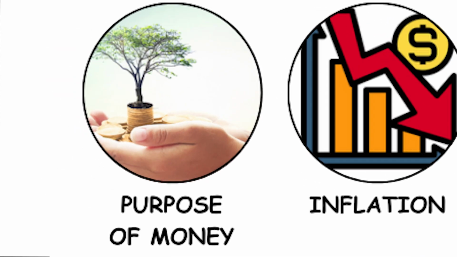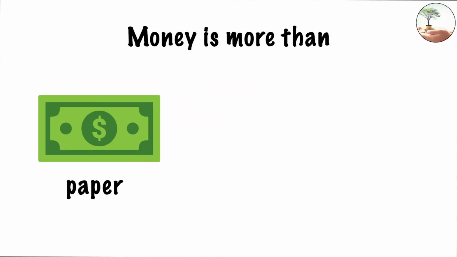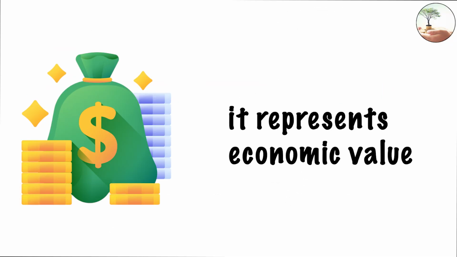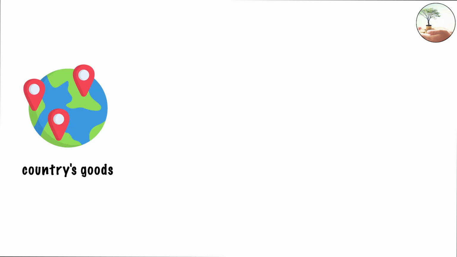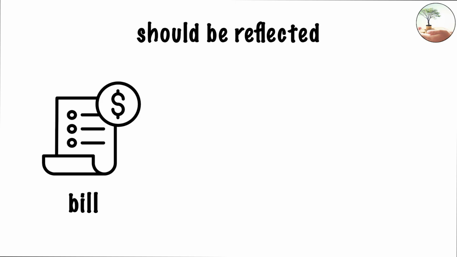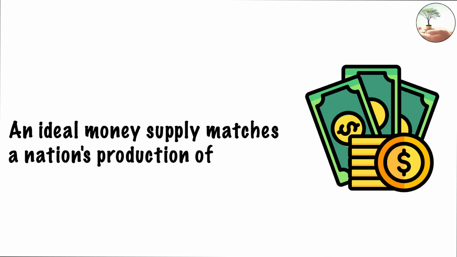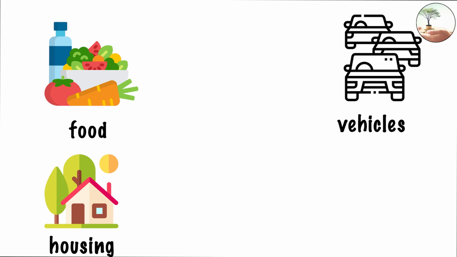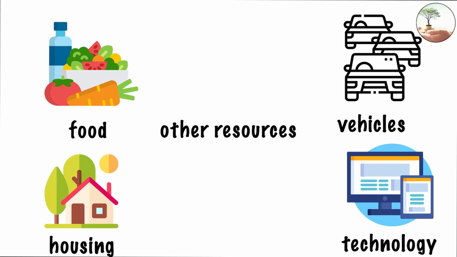The purpose of money. Money is more than paper or coins. It represents economic value. A country's goods, services, and labor should be reflected in every bill or coin. An ideal money supply matches a nation's production of food, vehicles, housing, technology, and other resources.